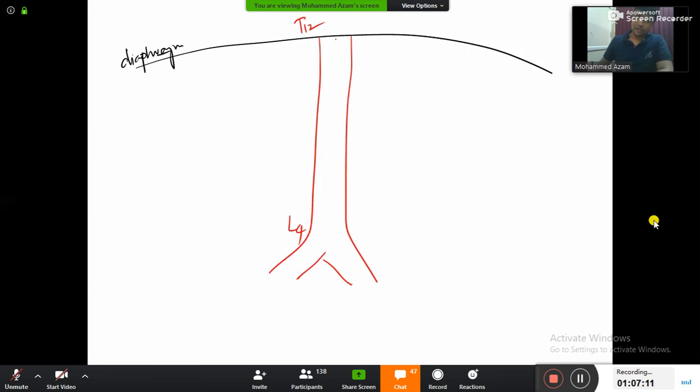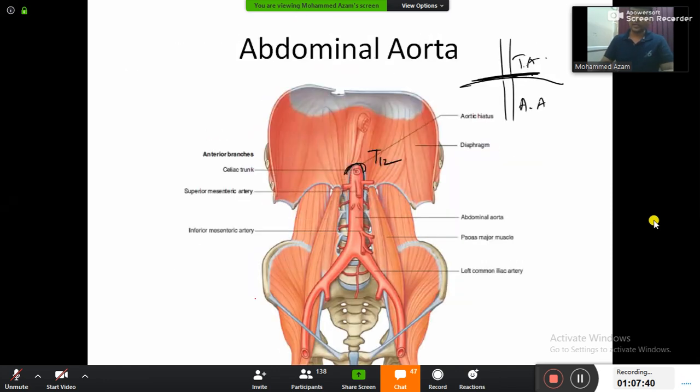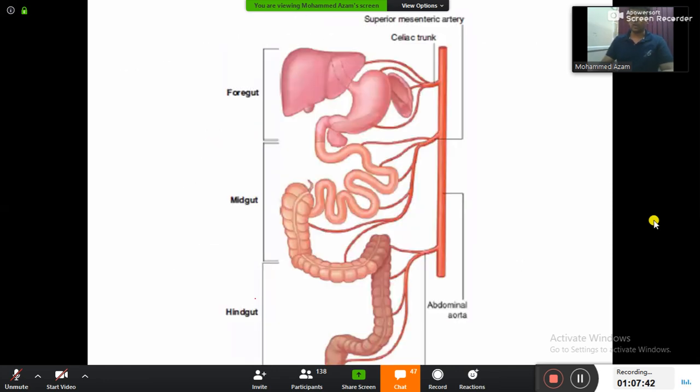Right at the level of T12, there is one ventral branch given, and that is the celiac trunk. At L1, one more ventral branch is given, that is the superior mesenteric artery. And leave L2, welcome to L3. At L3, one more ventral branch is given, that is the inferior mesenteric artery. So what are the 3 ventral branches, guys? Celiac trunk, superior mesenteric artery, inferior mesenteric artery. Okay? Along with this, we'll even write the notes also, guys.